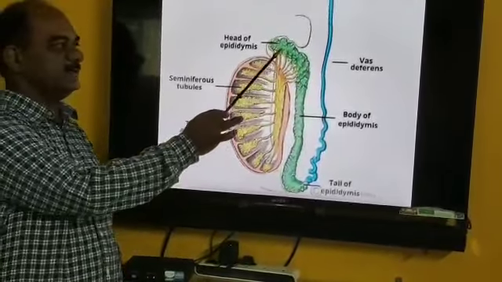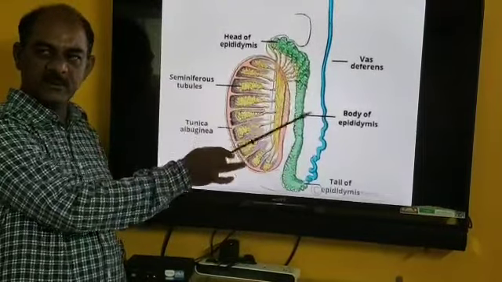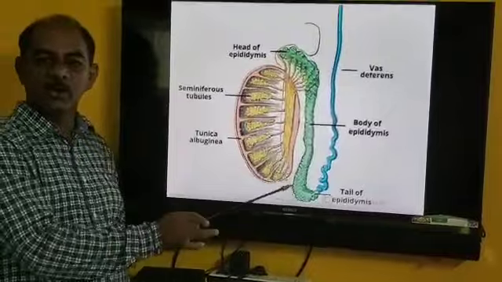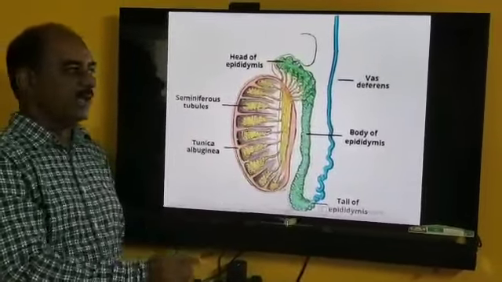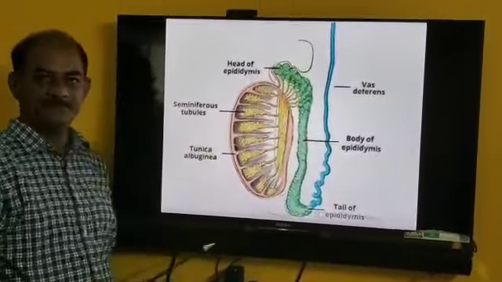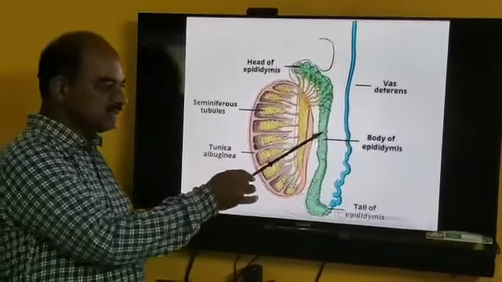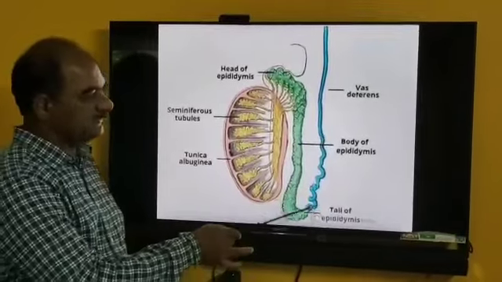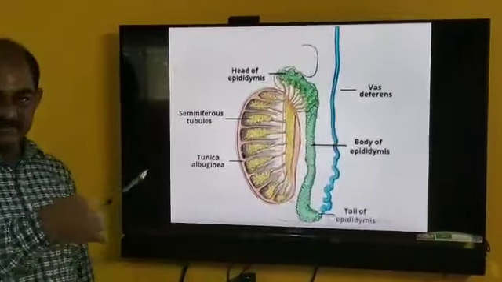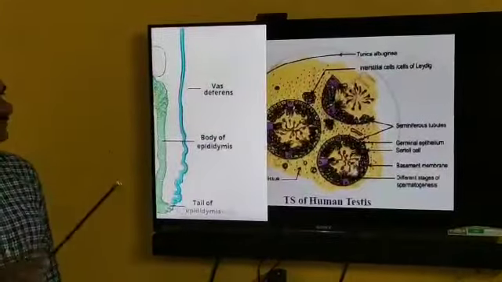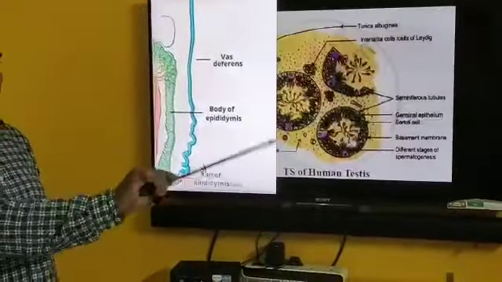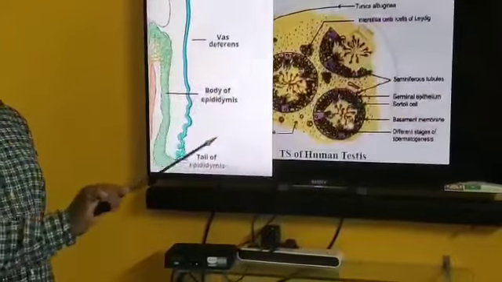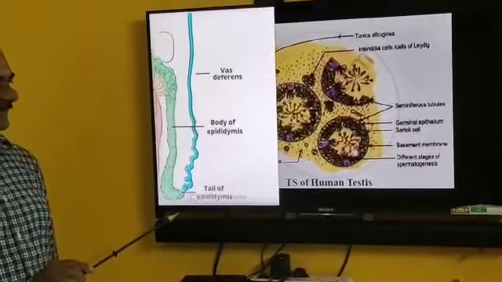The head receives the sperm, the middle stores and nourishes the sperm, and from the tail it passes toward the vas deferens.